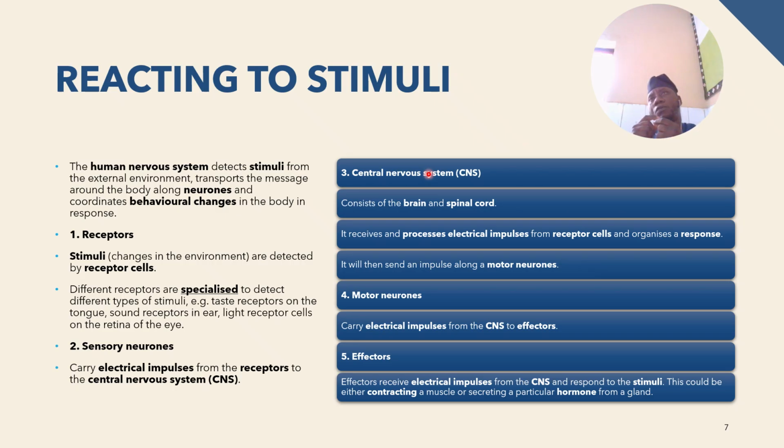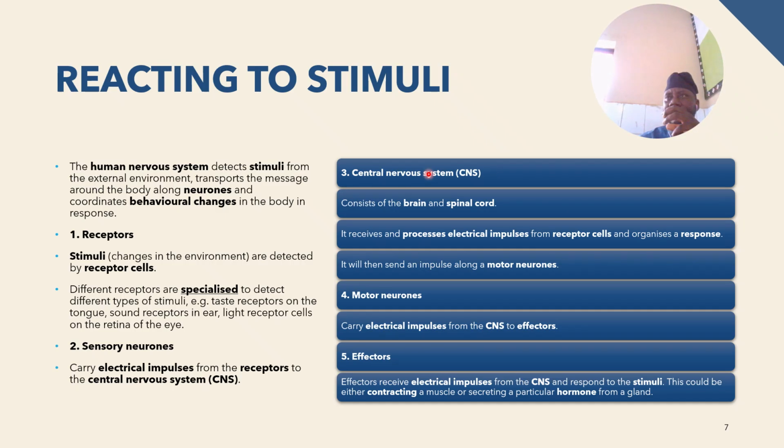So from the coordinator, well, from the central nervous system, which is the brain, a message is sent to your leg through the motor neuron. Between the brain and the leg, there is a neuron called the motor neuron. It is through that wire that the message from the brain gets to your leg that, okay, kick it.